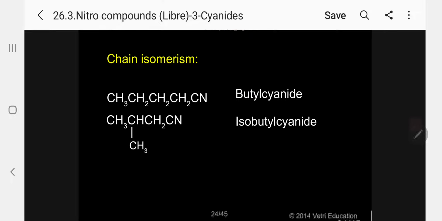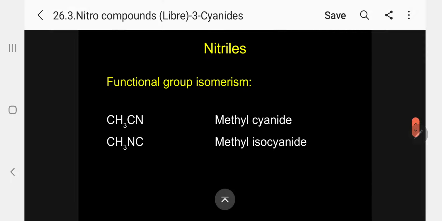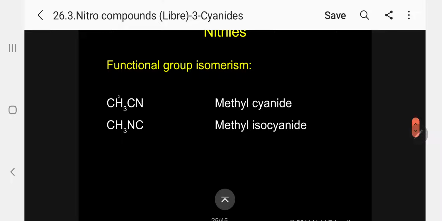Okay. Coming to functional group isomerism, this is CH3CN, methyl cyanide, or methyl isocyanide. Please follow. This is functional group isomerism, common name.